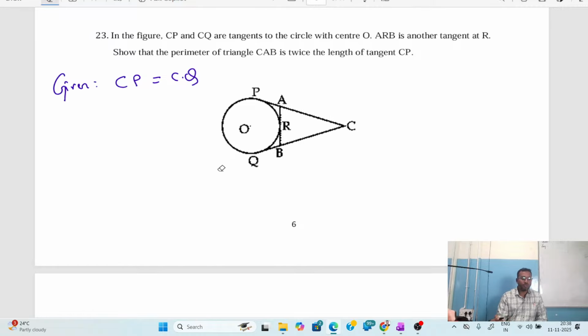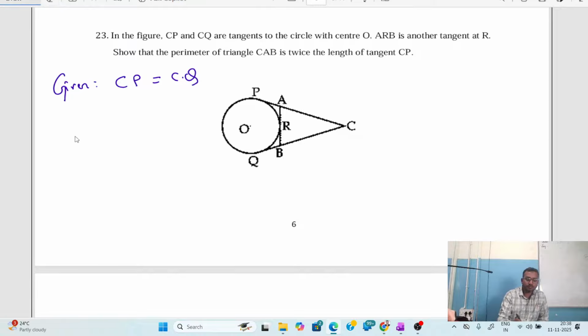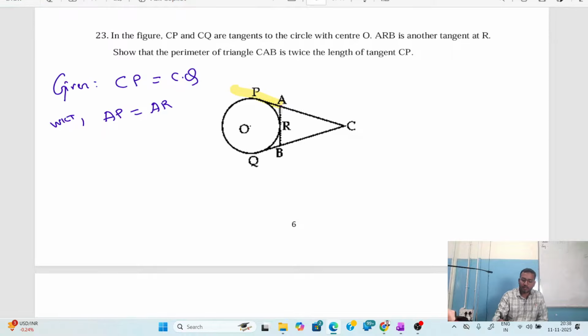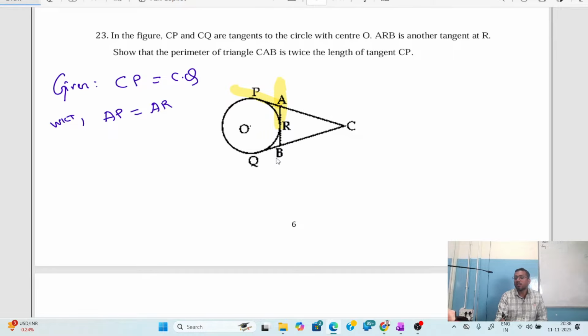Now CP is equal to CQ, which we have taken. This is one tangent, this is another tangent. Also, we know that from A to P and from A to R we have the same distance. So AP is equal to AR, we know.